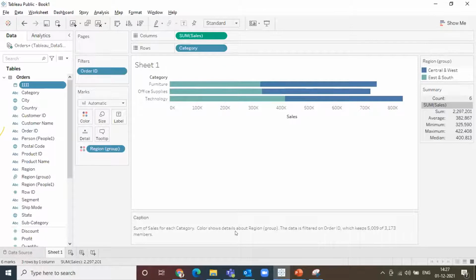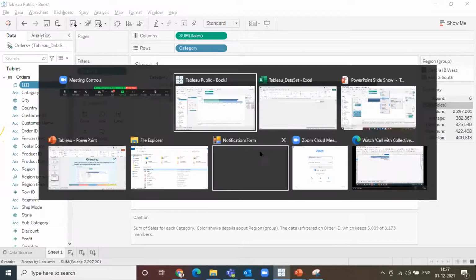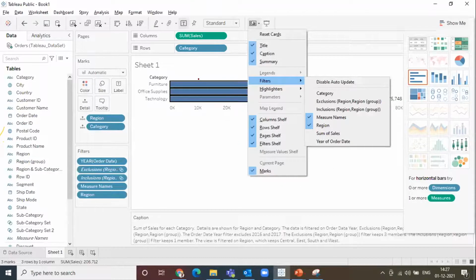I want everybody to try this one. Create this column as sum of sales, make the rows as the category, and select all these rows that you have created, the information you have created, and right click on the filter. You will get a graph, something similar to this. So sum of sales and the category, and then just click on this option. I hope you can see this option.